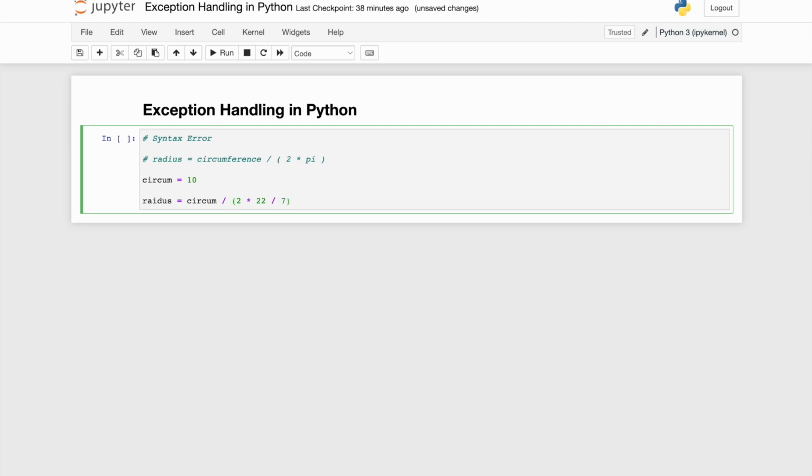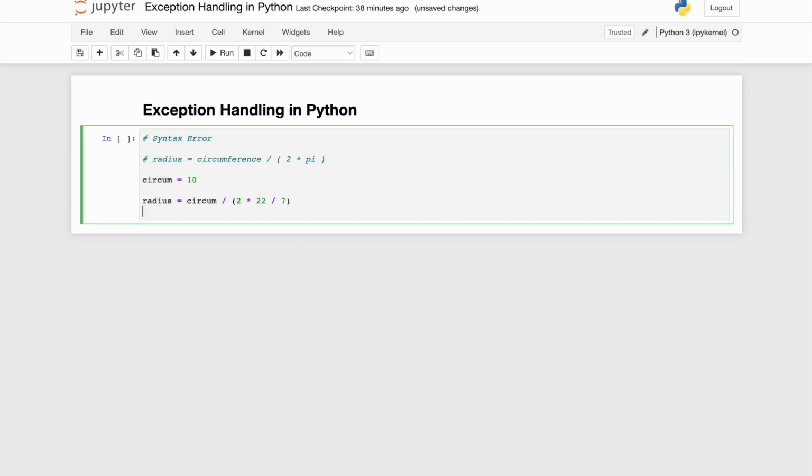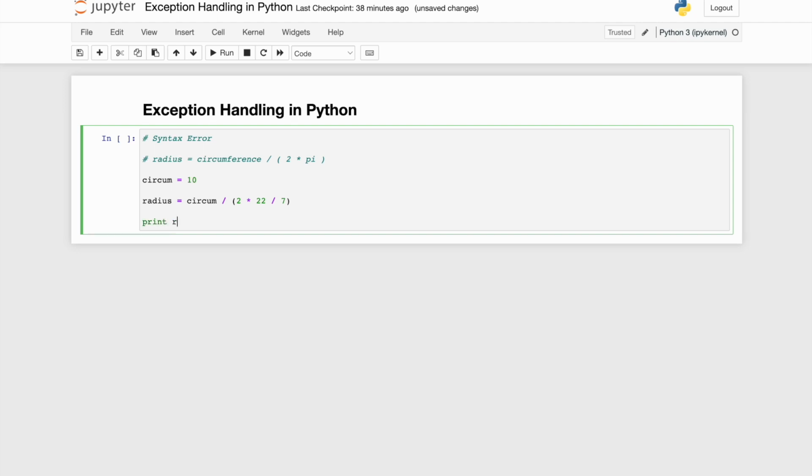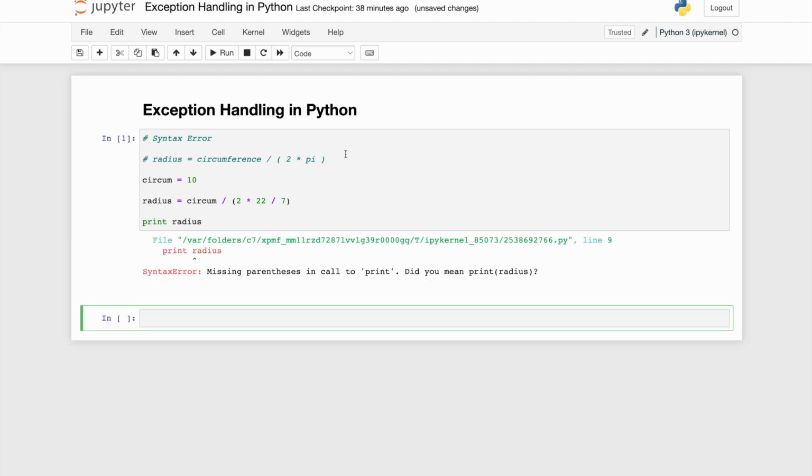Let me correct the spelling of radius over here. So my radius is circumference by 2 into pi. This is the formula, and I have supplied a value of circumference as 10. Now at the end what I'm doing is print radius. Let me execute it. There is an error. Now let's see what this error is. This error is called a syntax error.